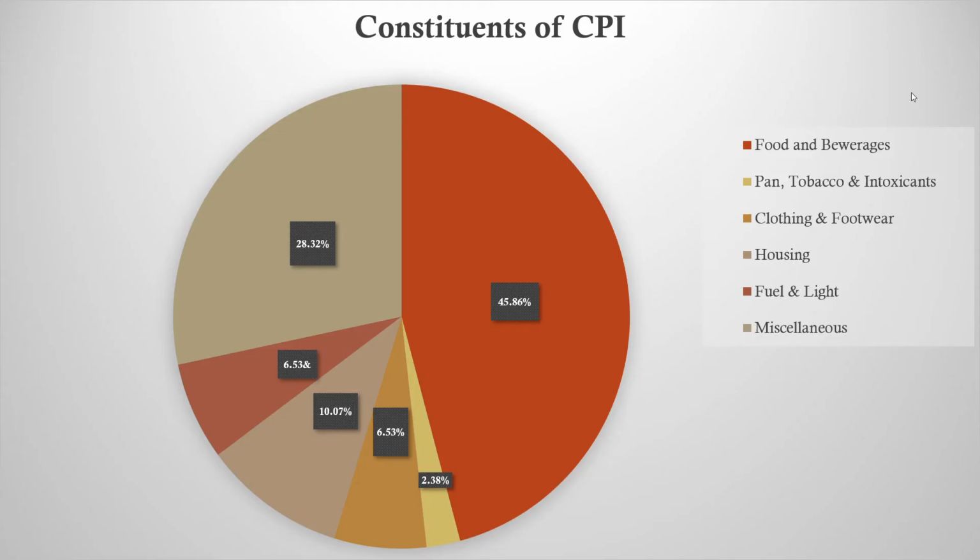Now what are the constituents of CPI? That is your basket of commodities. Food and beverages constitutes 45.86%, pan, tobacco and intoxicants constitutes 2.38%, clothing and footwear constitutes 6.53%, housing constitutes 10.07%, fuel and light constitutes 6.53% and miscellaneous items constitutes 28.32%.